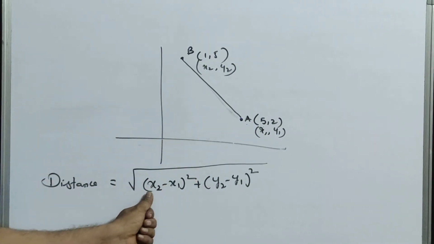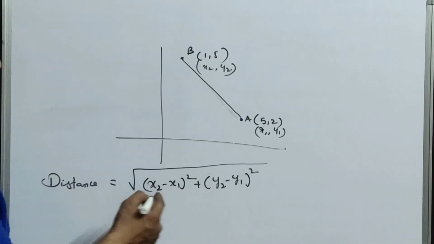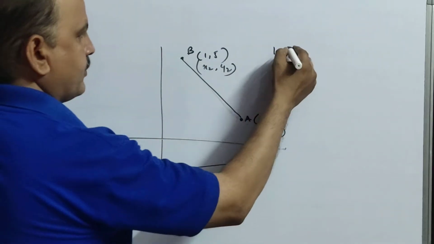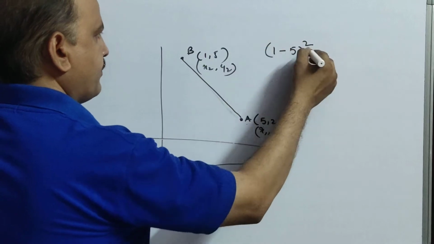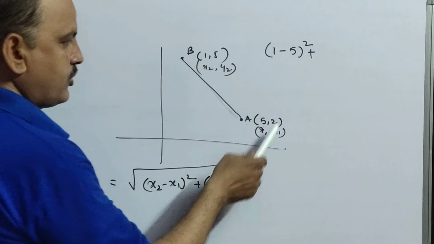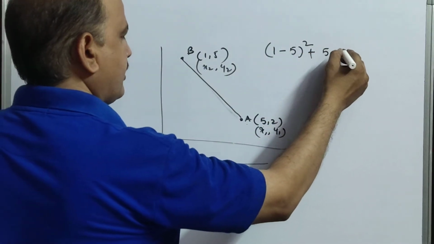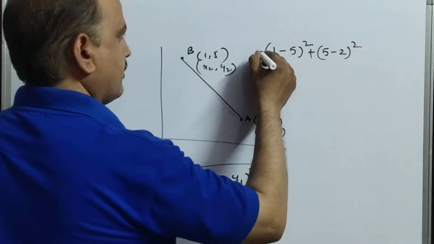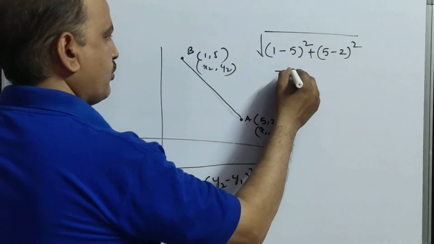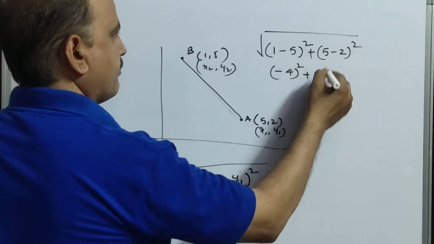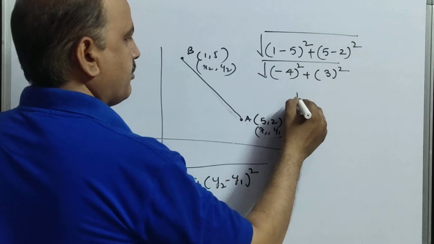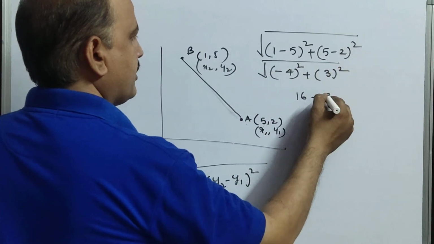And what to do? Substitute the values. Here x2 means 1, so 1 minus x1, which is 5. So (1 minus 5) whole square plus (y2 minus y1), that means (5 minus 2) whole square. So 1 minus 5 means minus 4. (Minus 4) whole square plus 5 minus 2, (3) whole square. So 4 square means 16 plus 3 square means 9.